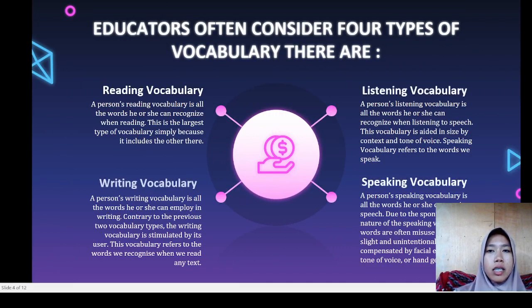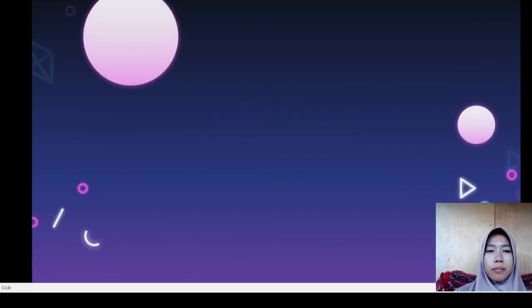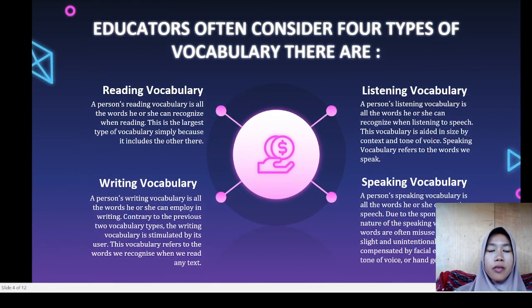Educators often consider four types of vocabulary. There is reading vocabulary. A person's reading vocabulary is all the words he or she can recognize when reading. Listening vocabulary. A person's listening vocabulary is all the words he or she can recognize when listening to